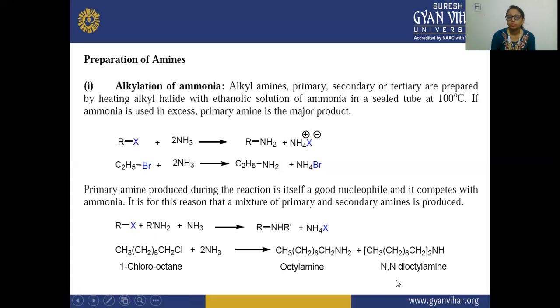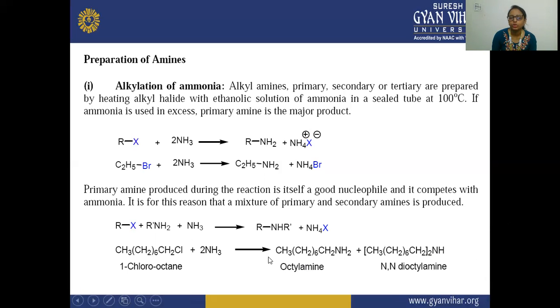And this is a mixture of two. This is a secondary amine and this is a primary amine, because here only one alkyl group is present. That is why it is a primary amine, and where two alkyl groups are present it is a secondary amine. So here N-dioctyl amine is formed, and octyl amine is your primary and the N-dioctyl amine is your secondary. That is the reason that a mixture of primary and secondary amine is produced here.